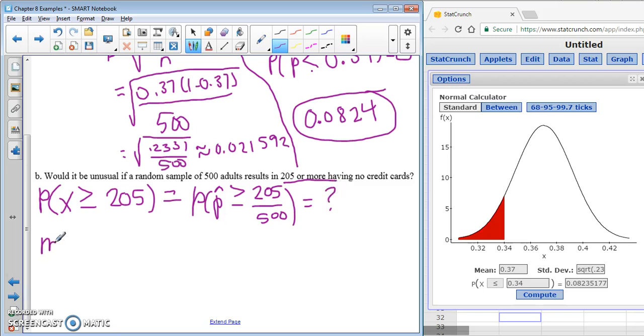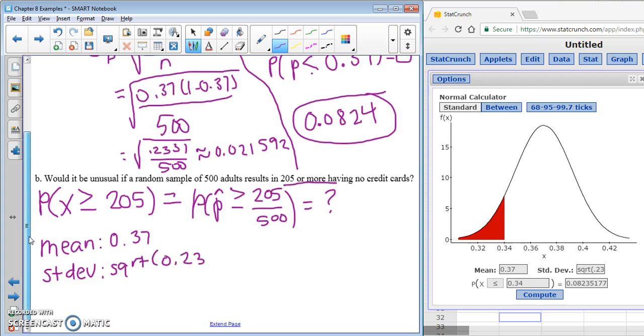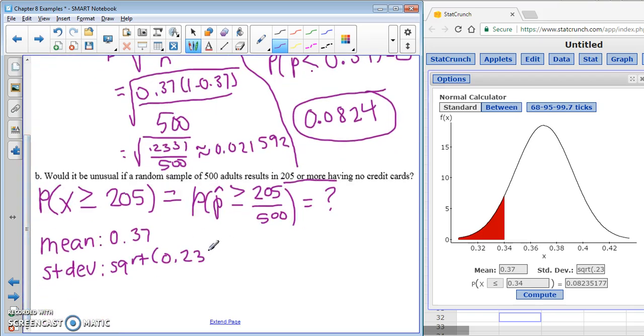So we have the same mean as before, and our standard deviation is the same as before, since we're working with the same sample size here. Our statement here is going to be that p hat is greater than or equal to 205 divided by 500.